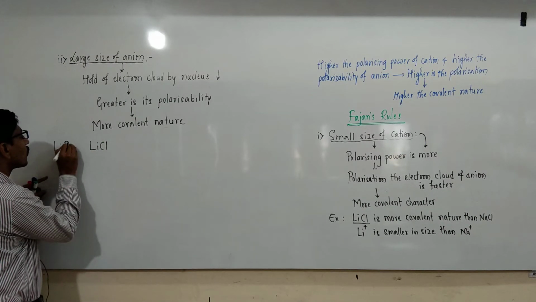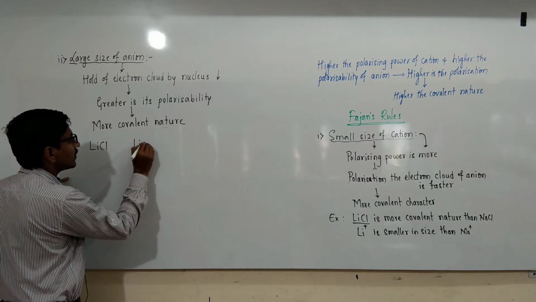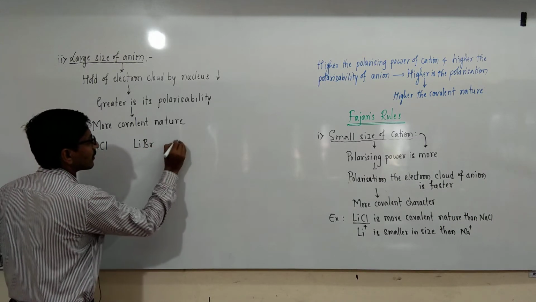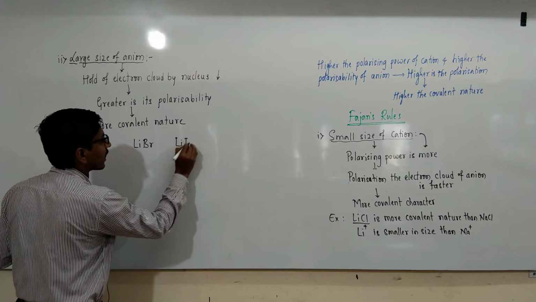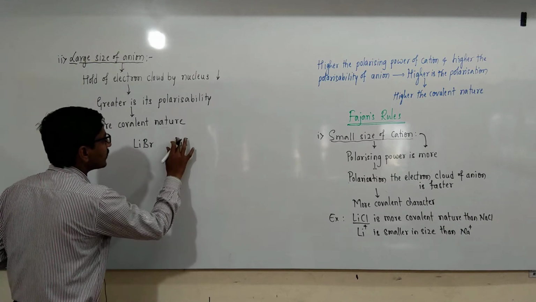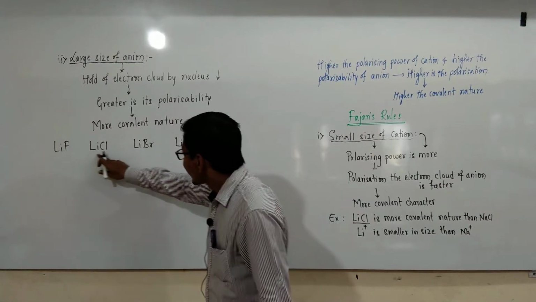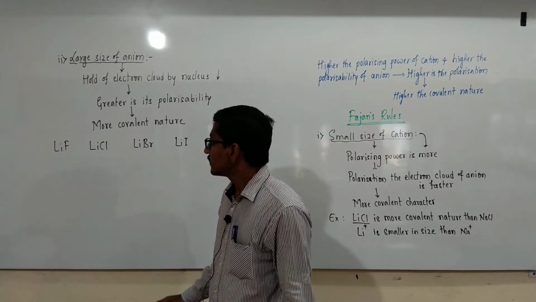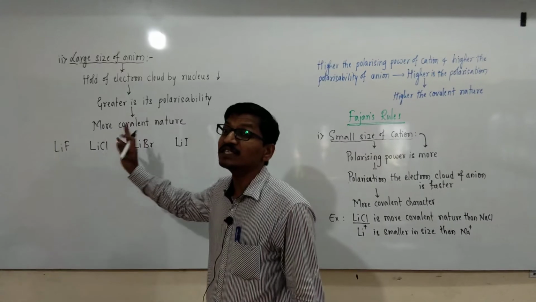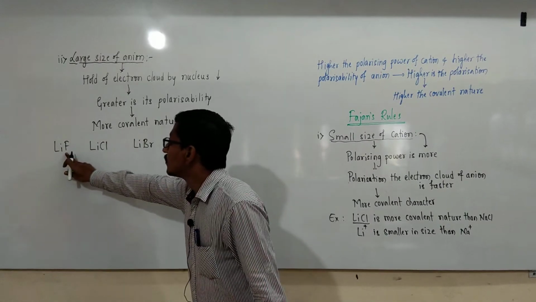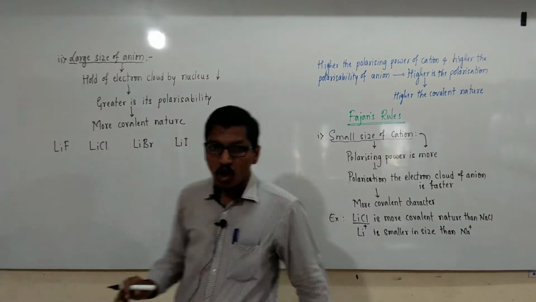In all these compounds, the cation remains constant, but the anion size gradually increases from fluoride ion to iodide ion.